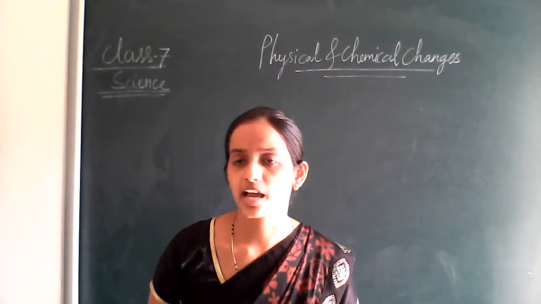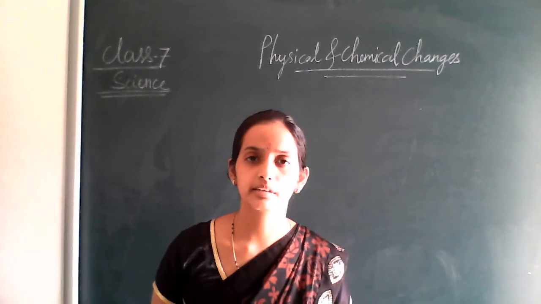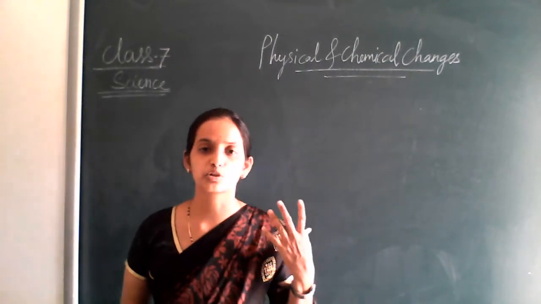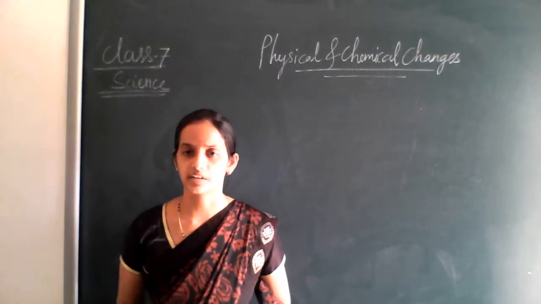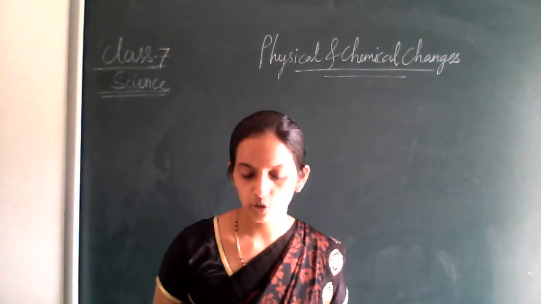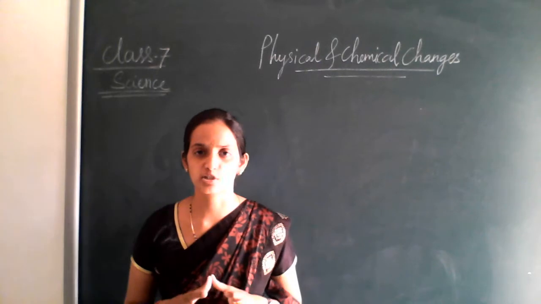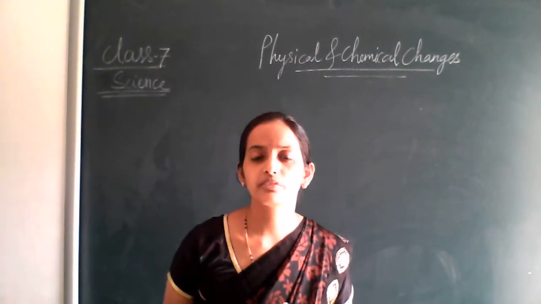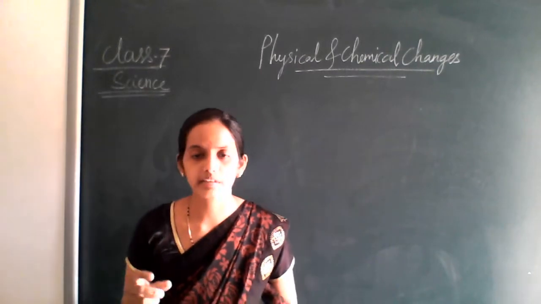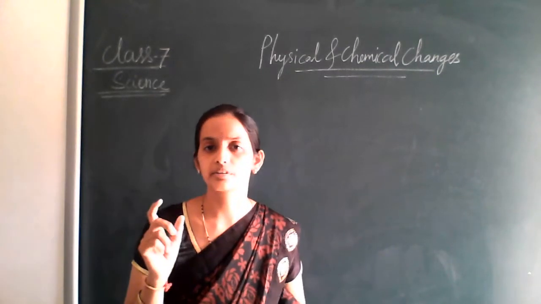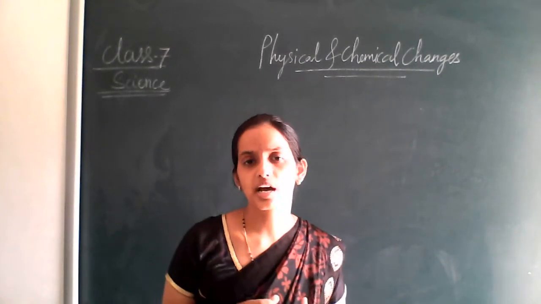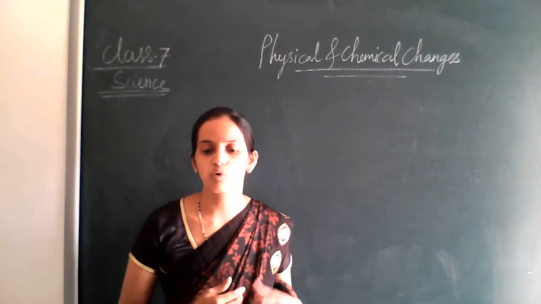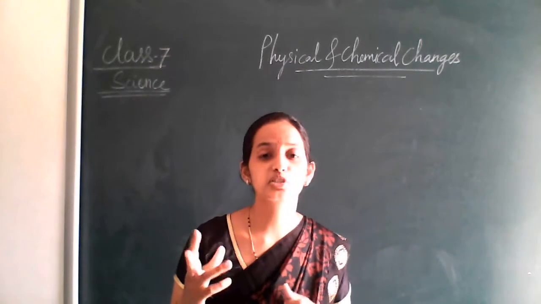In the second example which you have studied in chemical changes, that is a mixture or solution of copper sulfate. The copper sulfate was actually blue in color, right? But when we put iron particles, like an iron blade, when this iron blade reacts with the copper sulfate, it forms iron sulfate solution.